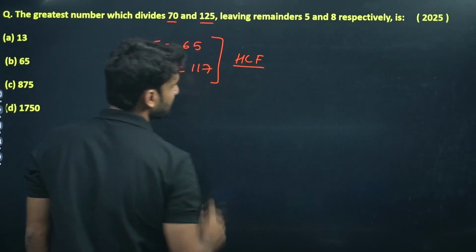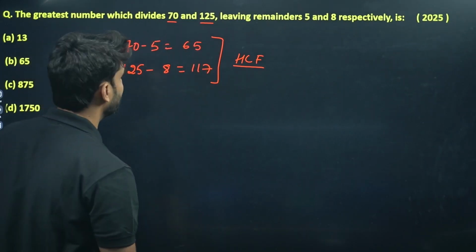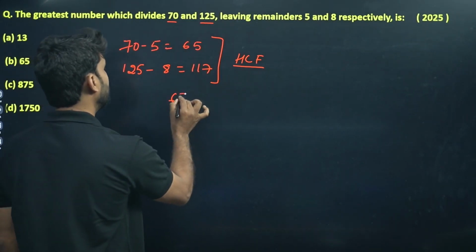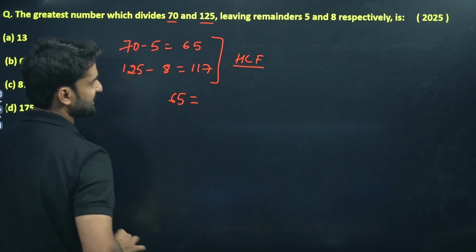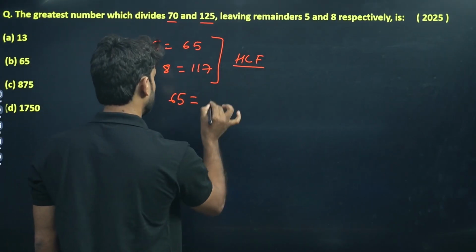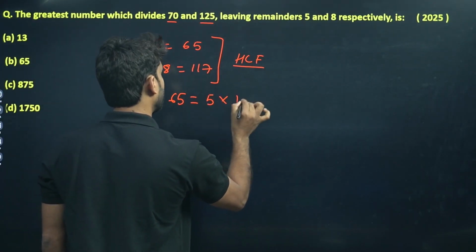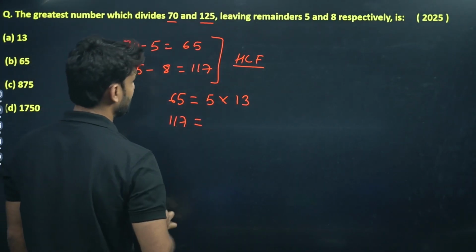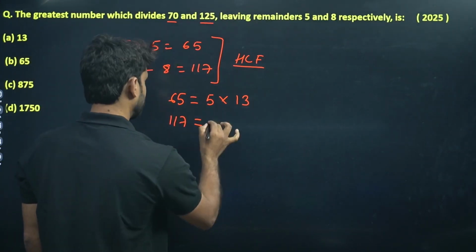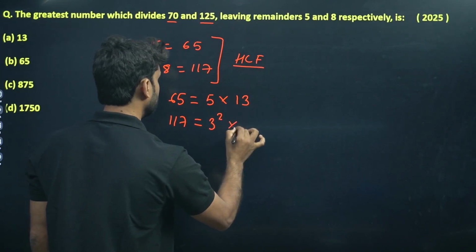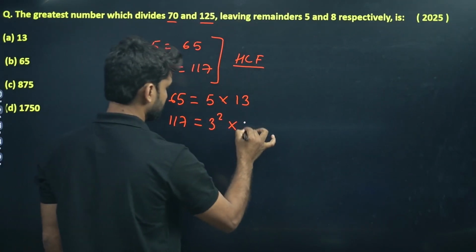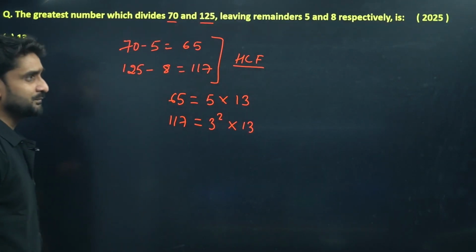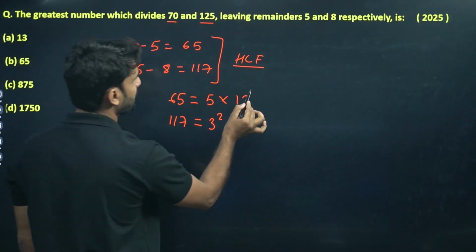You all know HCF means highest common factor. By the prime factorization method, 65 can be written as 5 into 13, and 117 can be written as 3 square into 13. Look, which number is common to both?